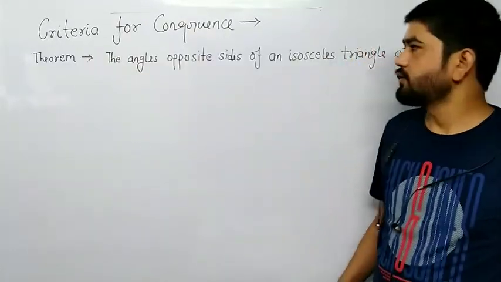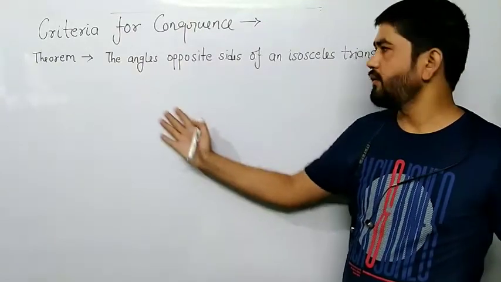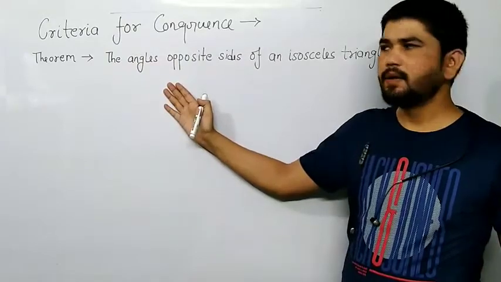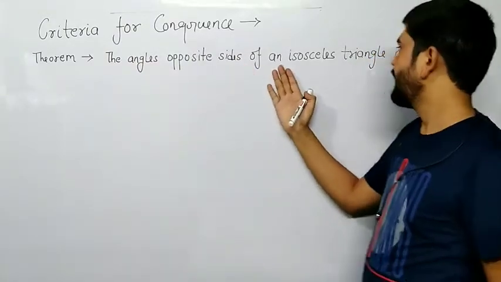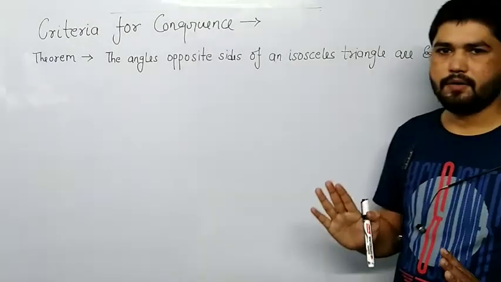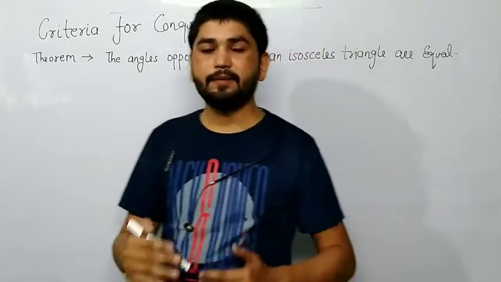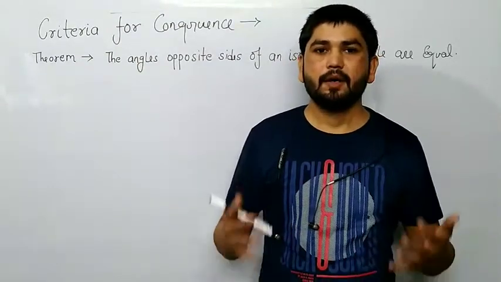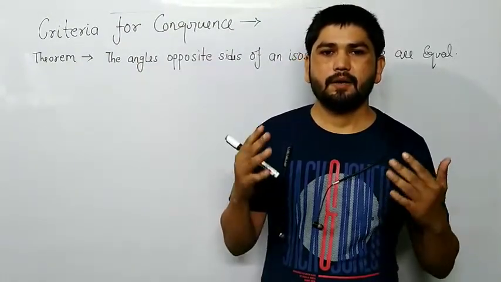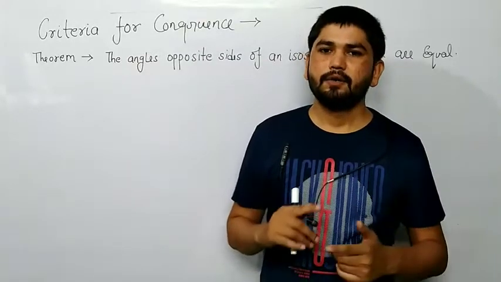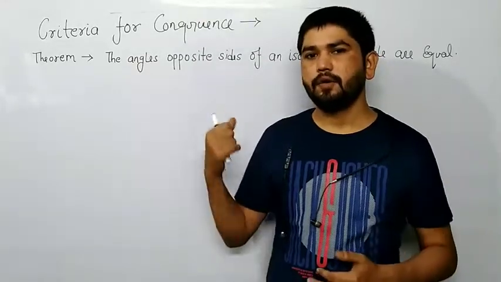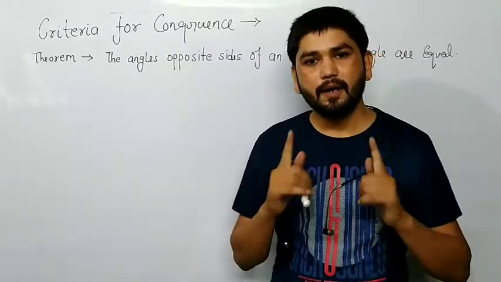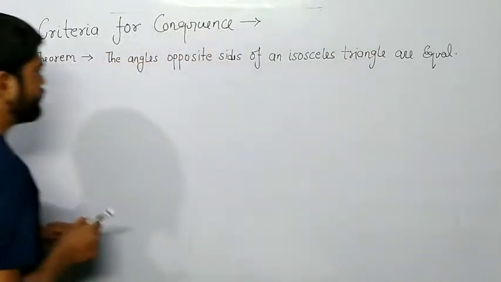Clear, everyone? Now this is the theorem we are going to prove: the angles opposite to equal sides of an isosceles triangle are equal. We have studied and keep saying that if opposite sides are equal, then the opposite angles will also be equal. So we are going to prove it here, and for that we need to draw an isosceles triangle.